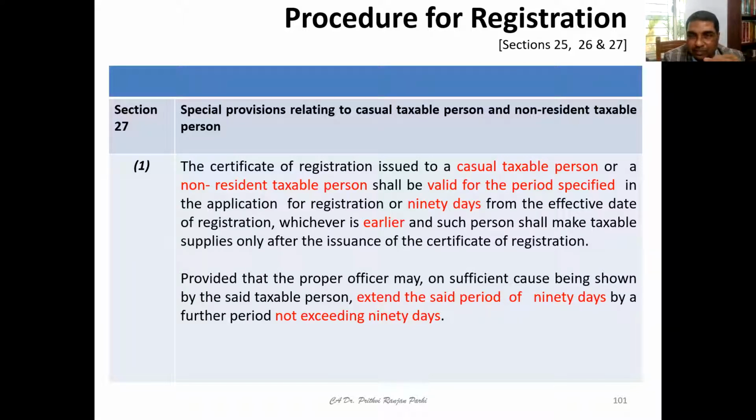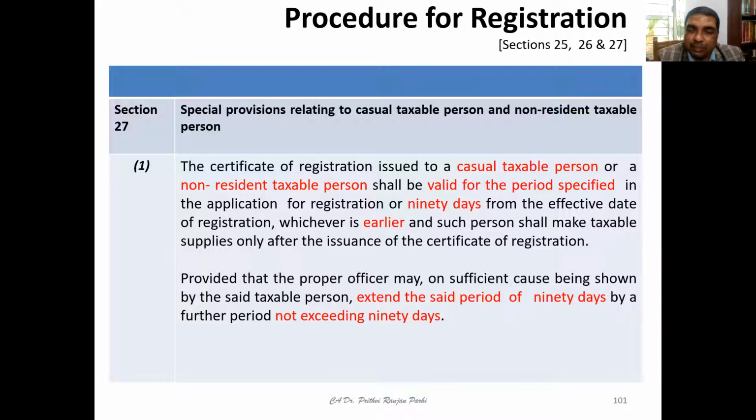If you're applying for a certain period, you must have specified it in the application, and it is valid for that period or 90 days, whichever is earlier. That means maximum one can apply for 90 days. And such person shall make taxable supplies only after issuance of the certificate of registration. Only after obtaining the certificate of registration can he make taxable supplies.